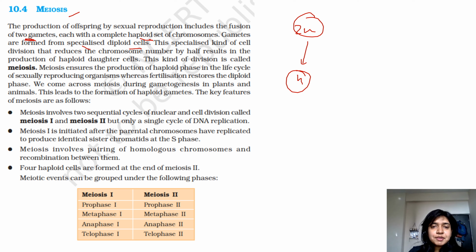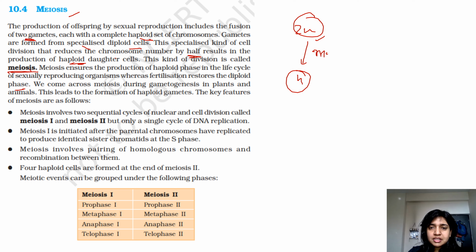This special kind of cell division that reduces the chromosome number by half results in the production of haploid daughter cells. This kind of division is known as meiosis. Meiosis ensures the production of the haploid phase in the life cycle of sexually reproducing organisms, whereas fertilization restores the diploid phase. Right. So this is your diploid state.